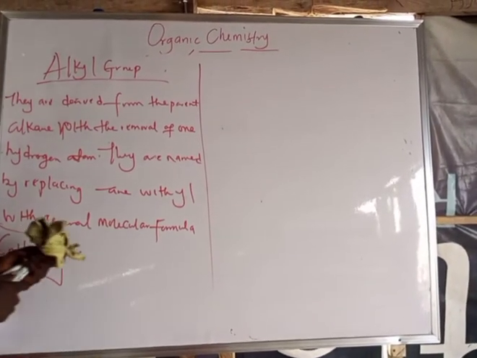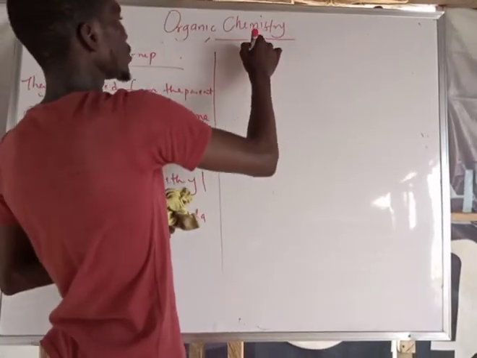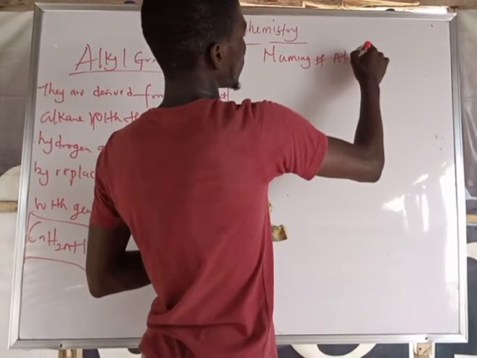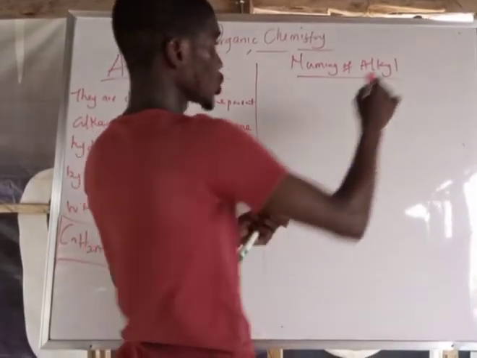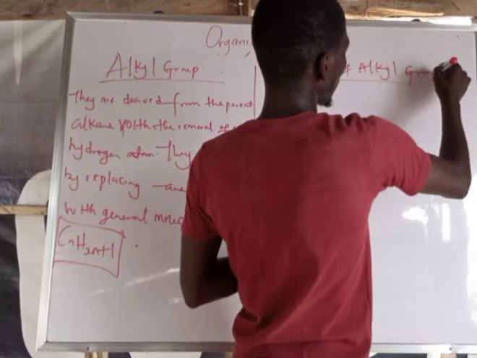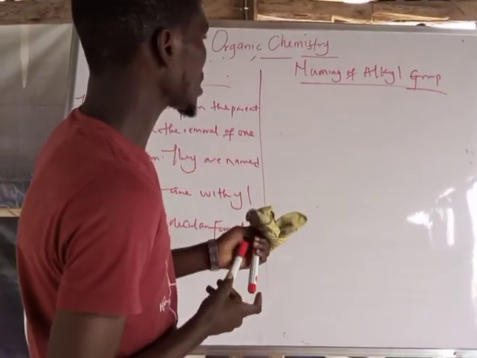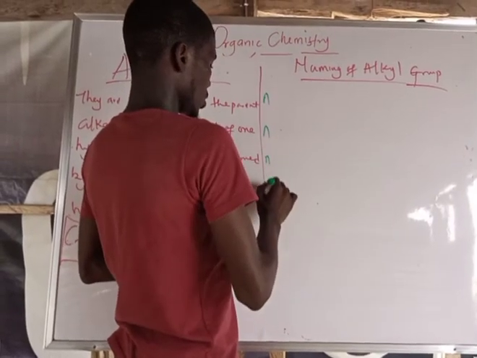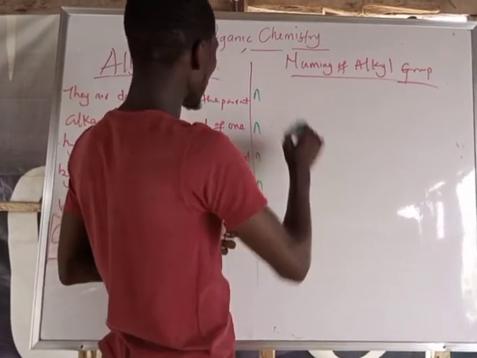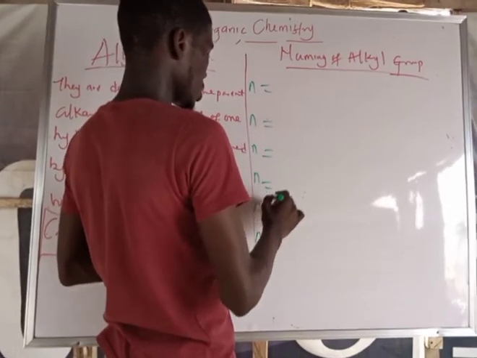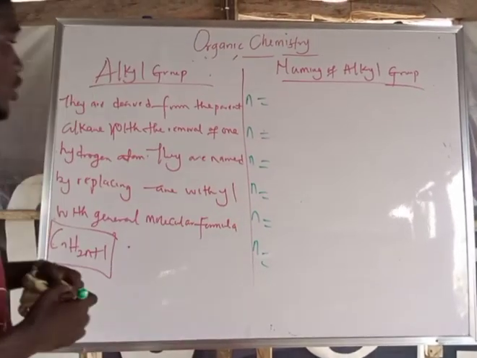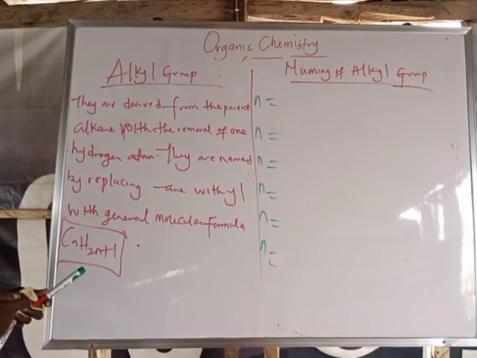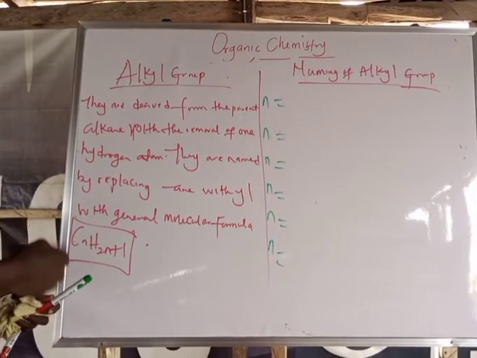So let's go to the naming of alkyl groups. Let's do it the way we did for the first one. I only pick from 1 to 6 or 5, then you can practice it yourself to confirm the formula. And again, don't forget, I can also use this formula in place of the homologous series with the addition of CH2.